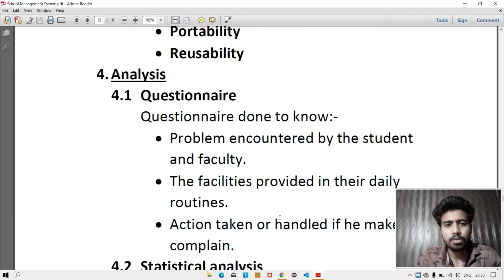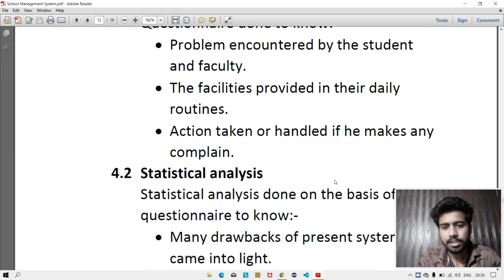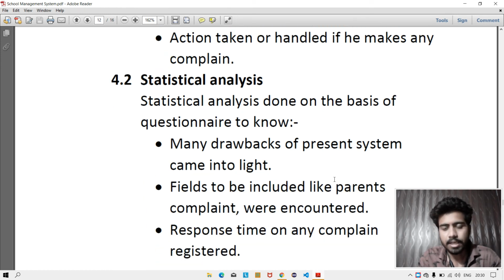Analysis. Many analyses were done before making this open source software. A questionnaire was used to learn the problems encountered by students and faculty, the facilities provided in their daily routines, and the action taken if they make any complaint. Statistical analysis was done on the basis of the questionnaire, and many drawbacks of the present system came to light.